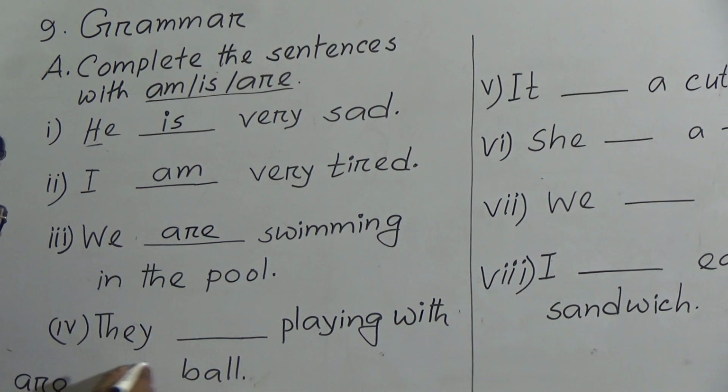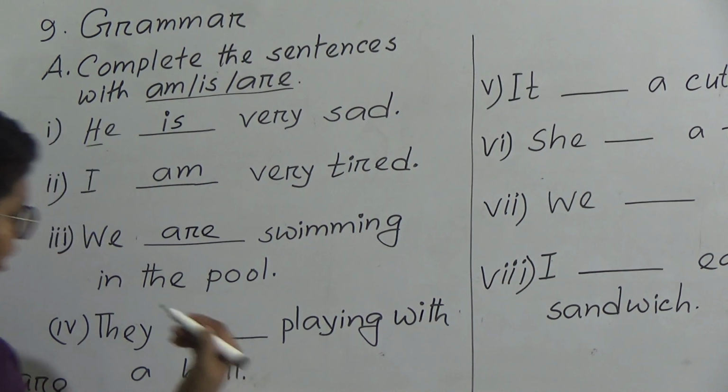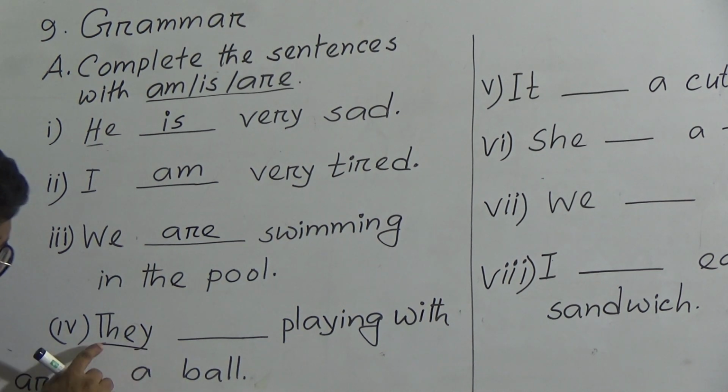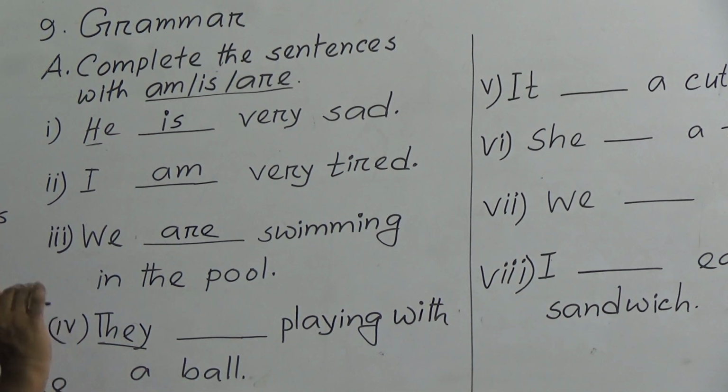Number 4, they dash playing with a ball. They means this is a third person plural number. They means one person or many persons. They means a lot of people. So what did I say? We, you, they, and names of many people.